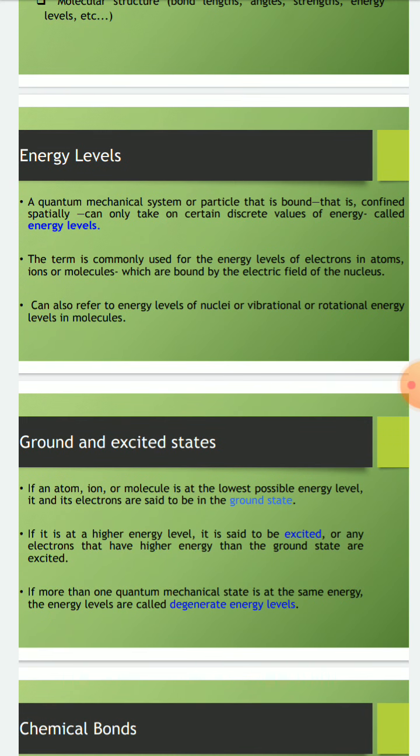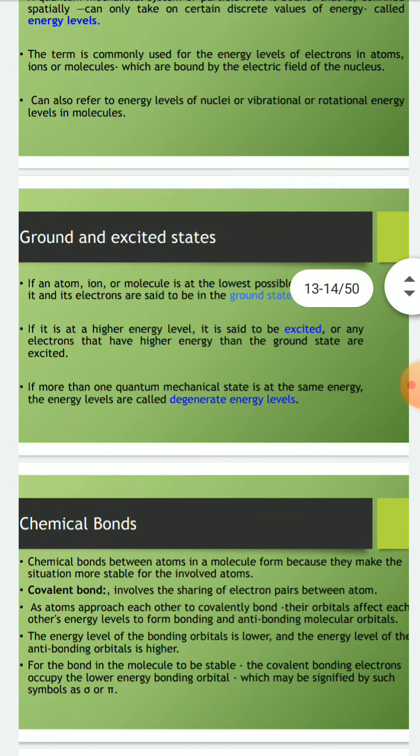First of all we discuss the ground and excited states. If an atom, ion or molecule is at the lowest possible energy level, its electrons are said to be in the ground state. If it is at a higher energy level, it is said to be excited, or electrons that have higher energy than the ground state are excited. If more than one quantum mechanical state is at the same energy, the energy levels are called degenerate energy levels.